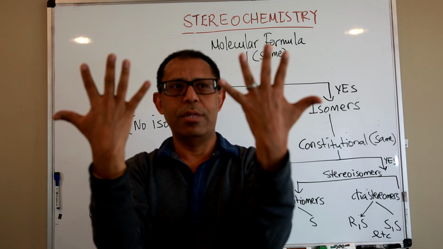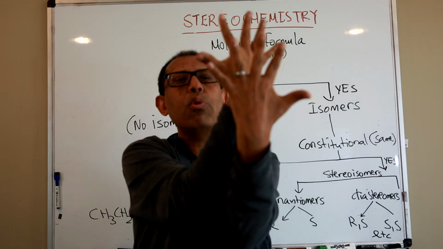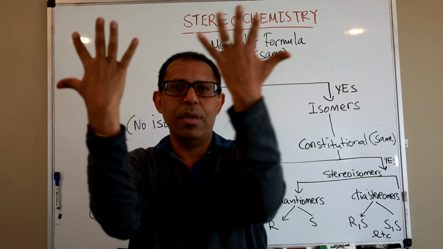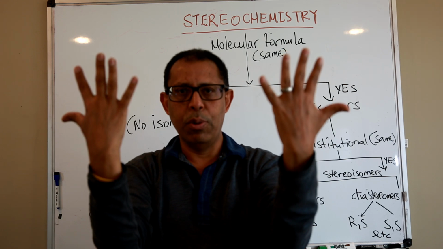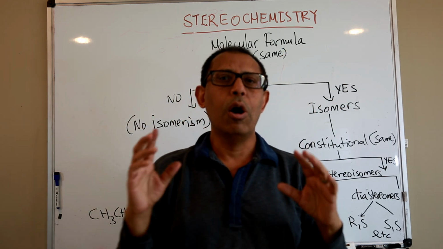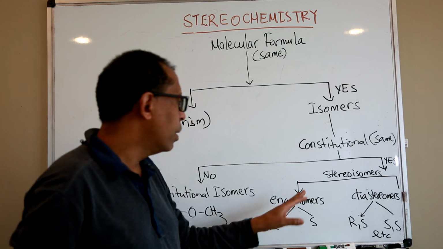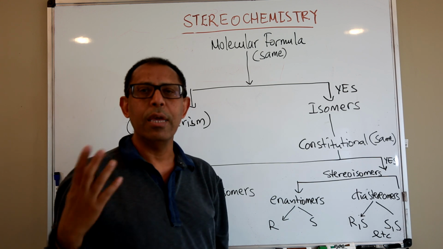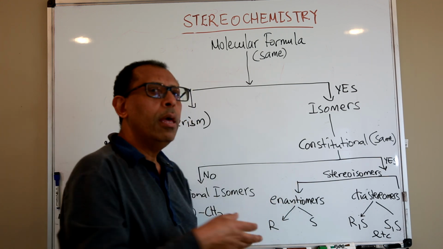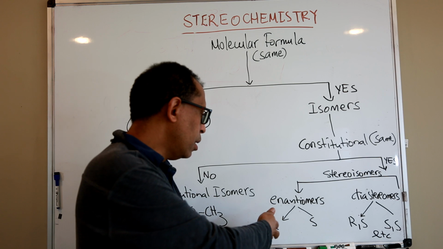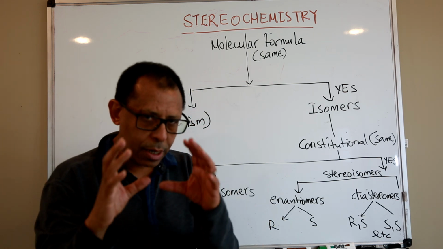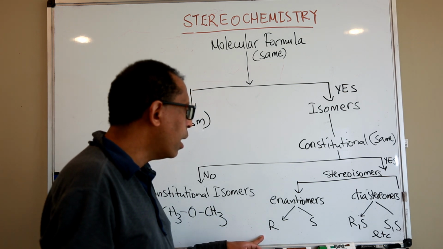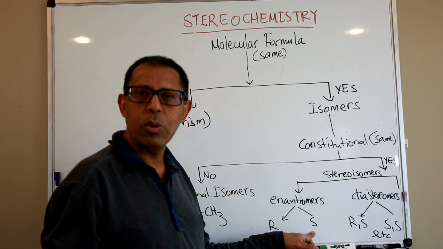But if you try to superimpose one over the other, they will not be superimposable. Therefore, compounds that are mirror images but cannot be superimposed on their own mirror image are enantiomers. There is a designation for mirror images. If they have only one chiral center, we will discuss what a chiral center is, they could be designated as R enantiomer and S enantiomer.